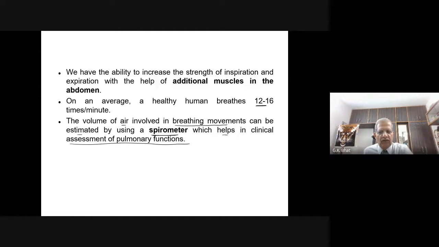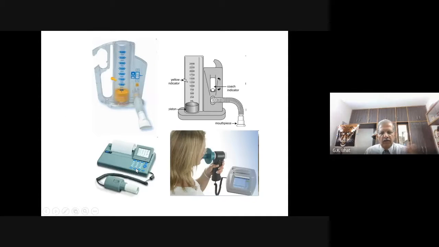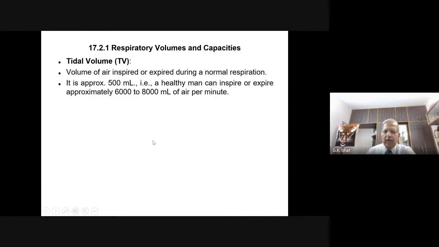We are going to look into certain measurements, certain capacities, and based on that, the doctor will advise the patient to have some medication. Seriously affected individuals, or those whose respiratory system has chronic problems, will always be advised to have a respirometer and to make use of it before administering any of the medicines. This is what a respirometer or spirometer is. Now, let us look into another important concept, respiratory volumes and capacities.